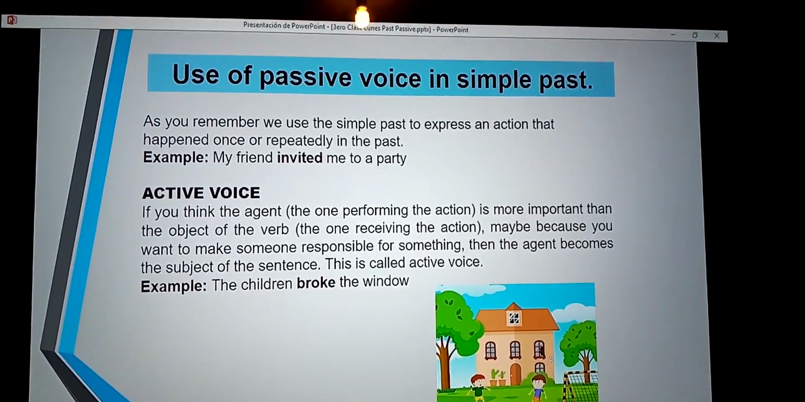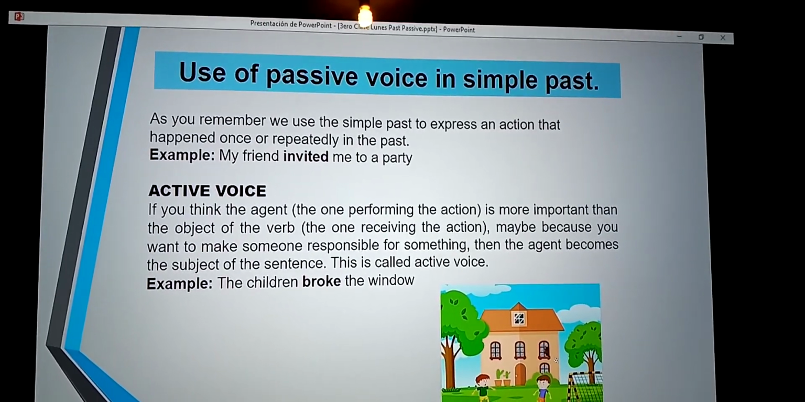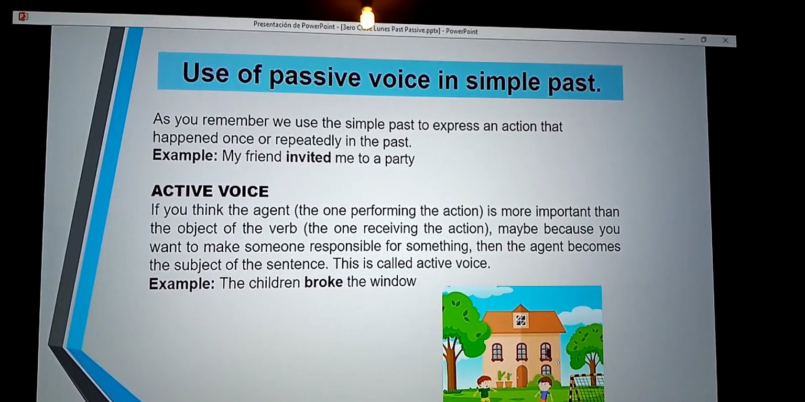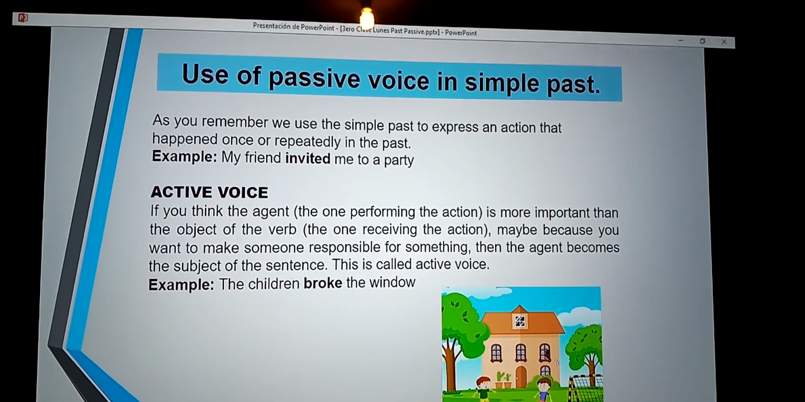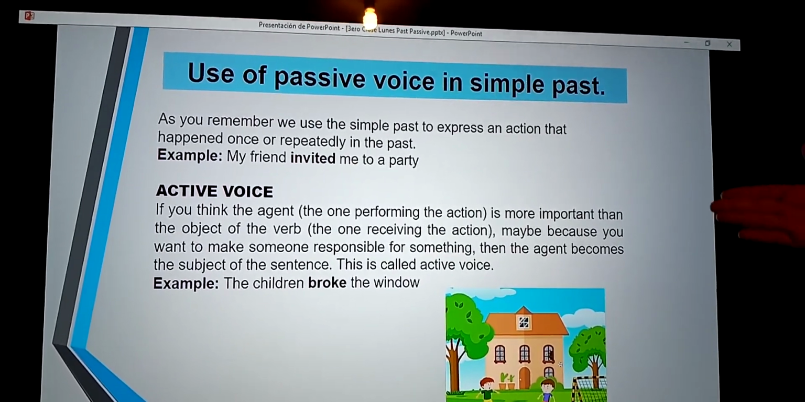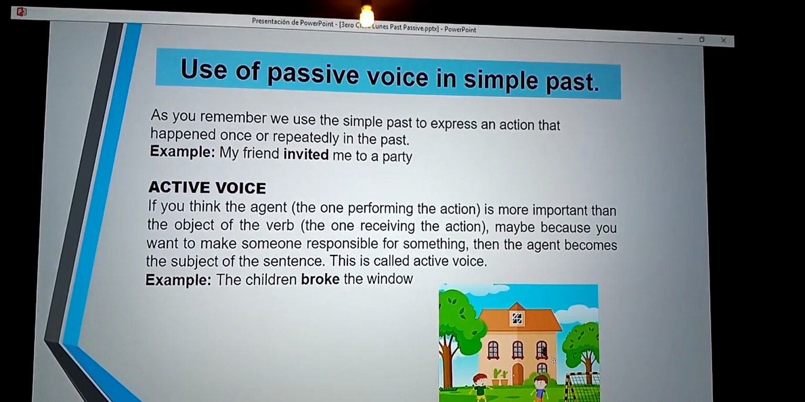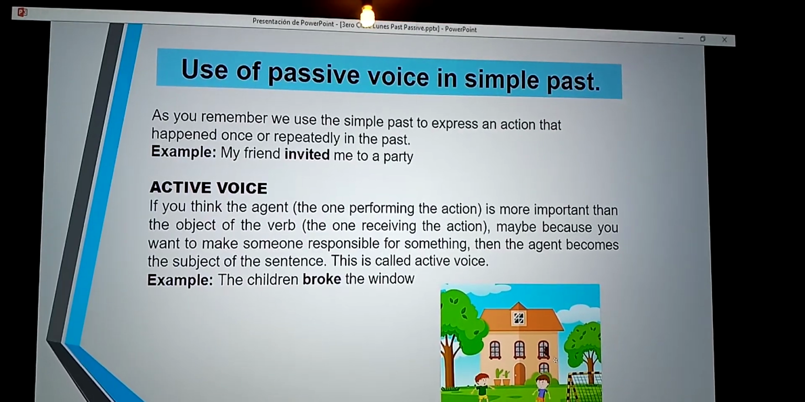Look at the example. The active voice is: the children broke the window. The children broke the window. This is the active voice. Okay? And how to use the passive voice in simple past.